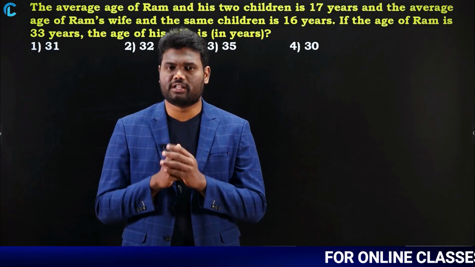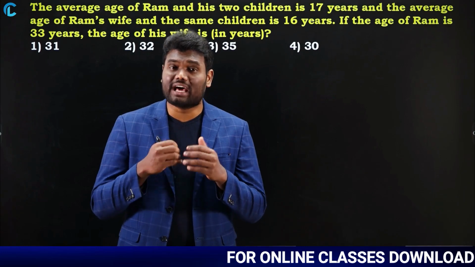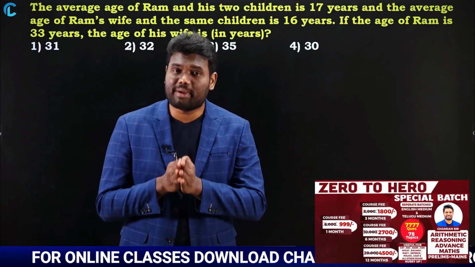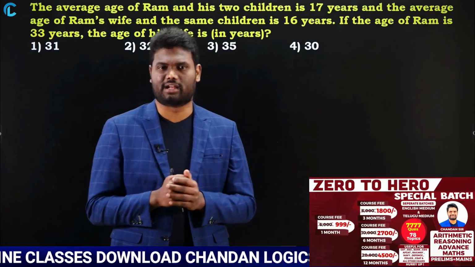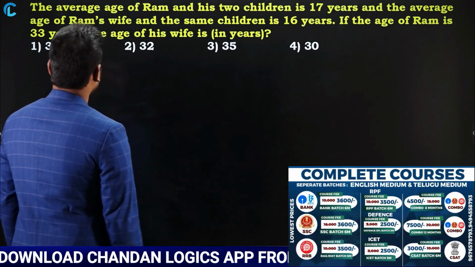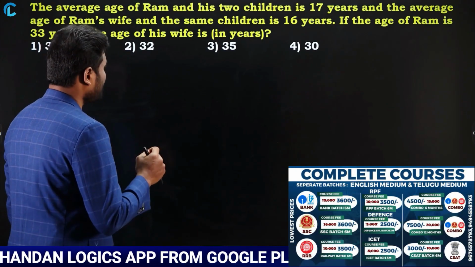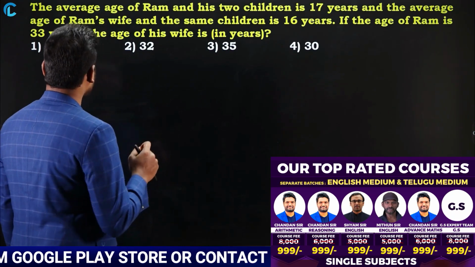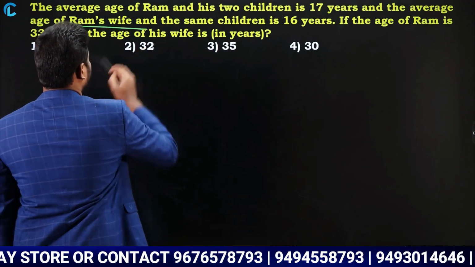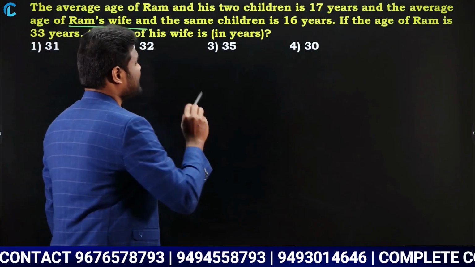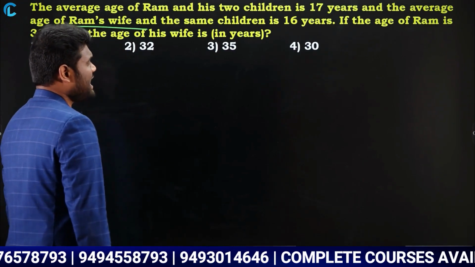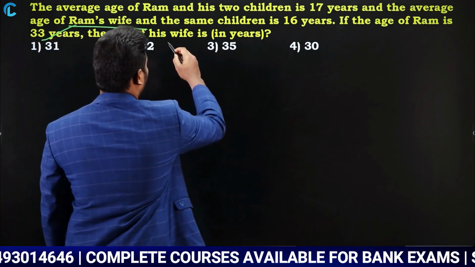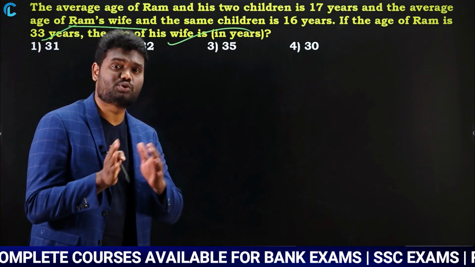Now, what are the questions we are going to discuss? These questions are based upon replacement. And don't forget, whatever concept we are going to use now is the same as the concept we have discussed earlier. Okay, so let us look at the question. The average age of Ram and his two children is 17 years, and the average age of Ram's wife and the same children is 16 years. If the age of Ram is 33 years, what is his wife's age? We are supposed to find Ram's wife's age.